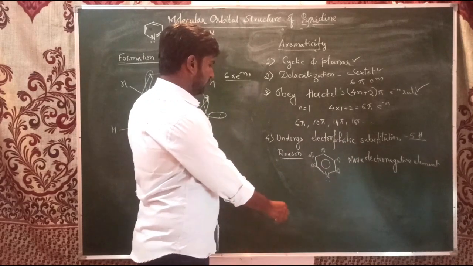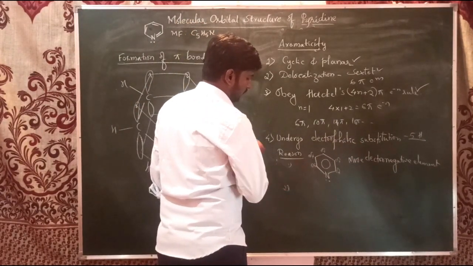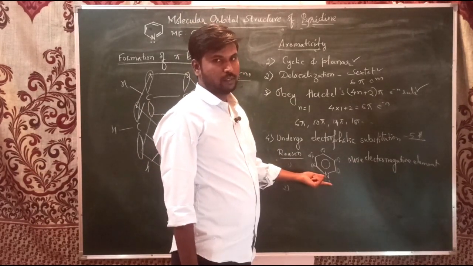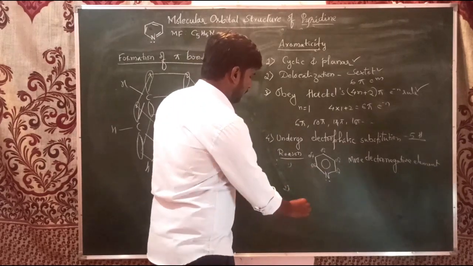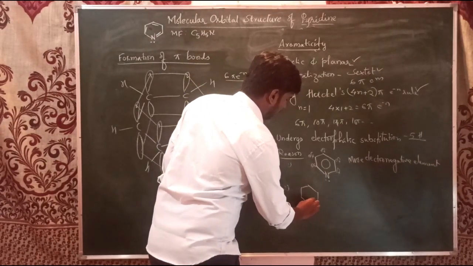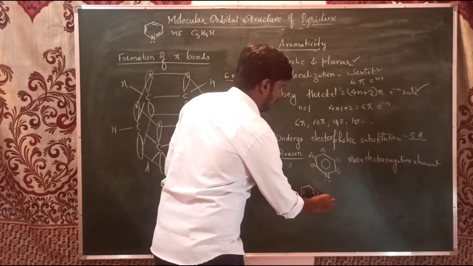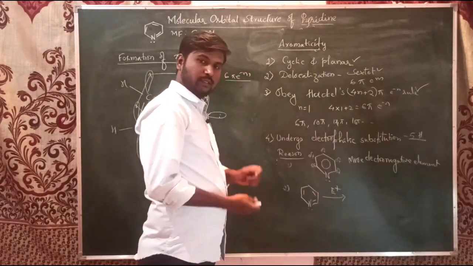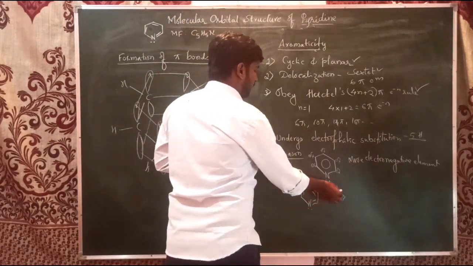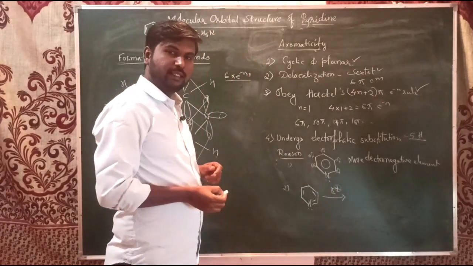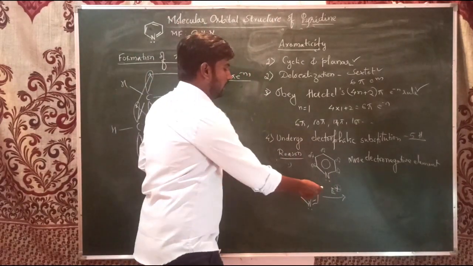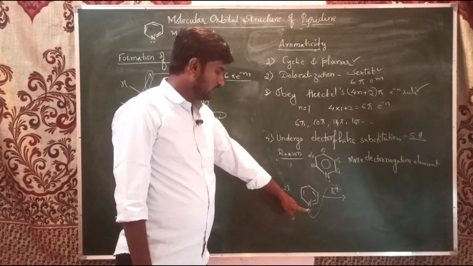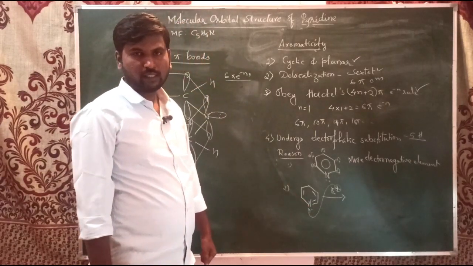And the second reason is one more reason. As the lone pair is there on nitrogen, it is more active. When an electrophile is introduced, instead of replacing the hydrogens at the carbon, it will attack the nitrogen atom, because it has negativity, as the lone pair of electrons is over there on the nitrogen.